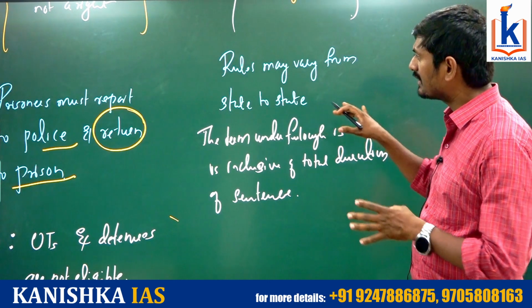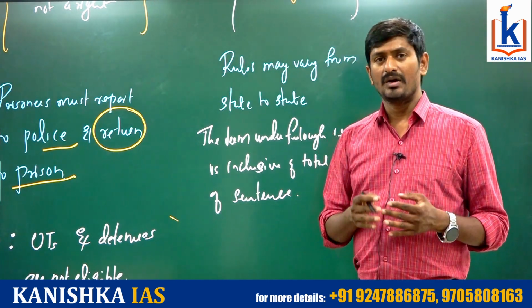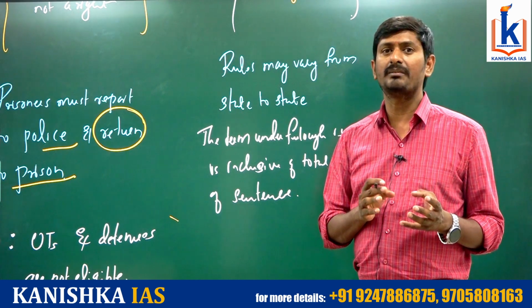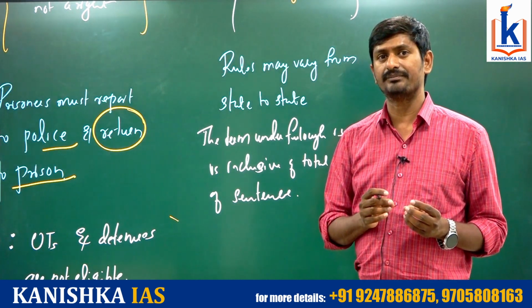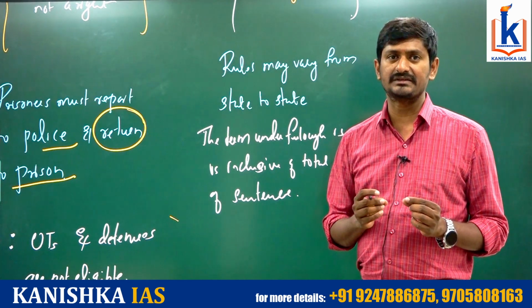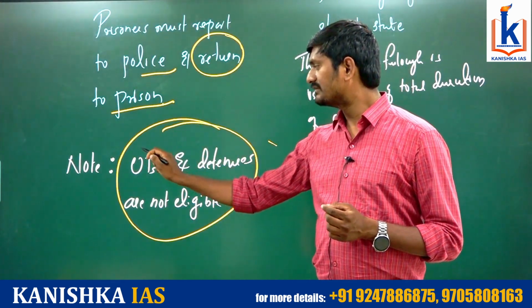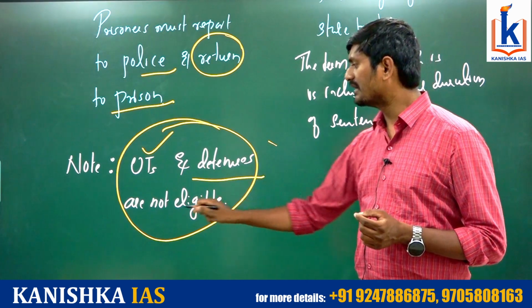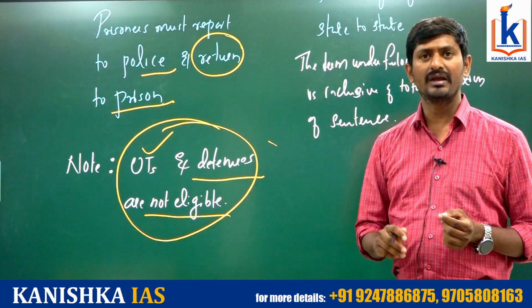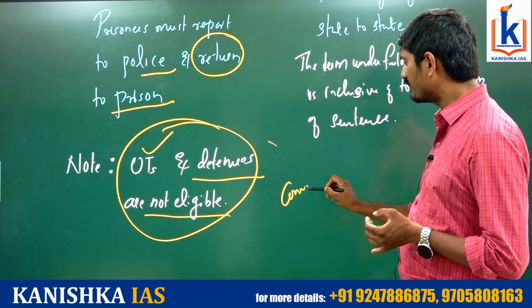The rules regarding furlough may change from state to state only in the matter of procedure, but not in the substantive aspects. Substantively, all the rules have the same essence. This is an important point: undertrials or detainees are not eligible. This right is applicable only in the case of convicts.